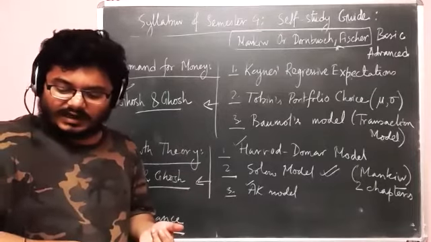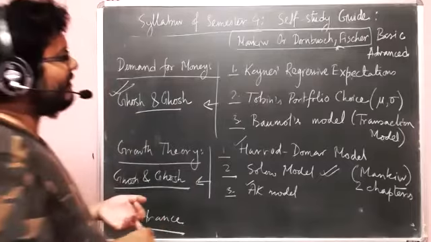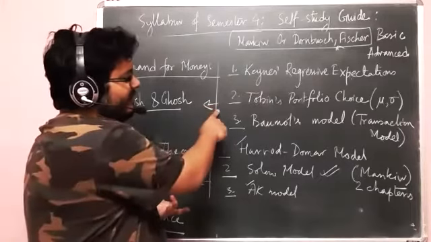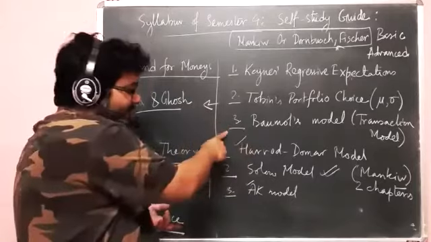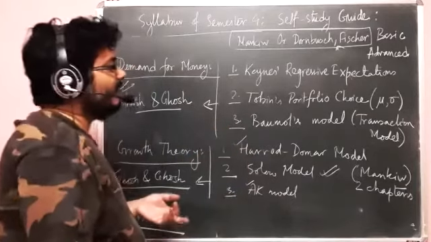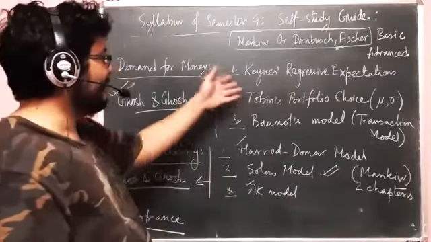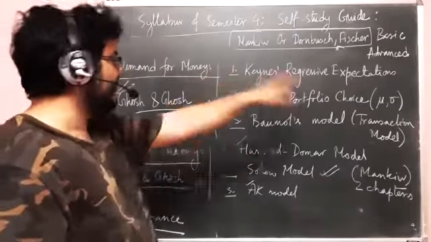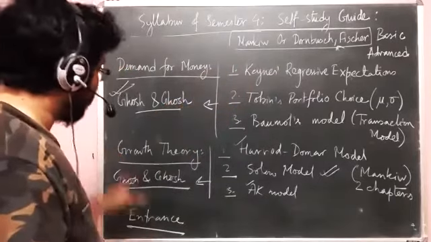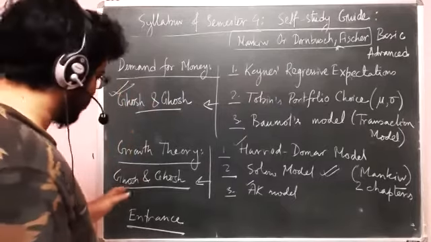Okay. And then comes the demand for money. From that also, you don't have questions coming from Tobin's portfolio choice. You may have some MCQ question coming from Baumol's model, but for that, knowing the formula is good enough. No question coming from here. Questions will come always from ISLM, so forget this. But growth is a portion from which you will always have questions.